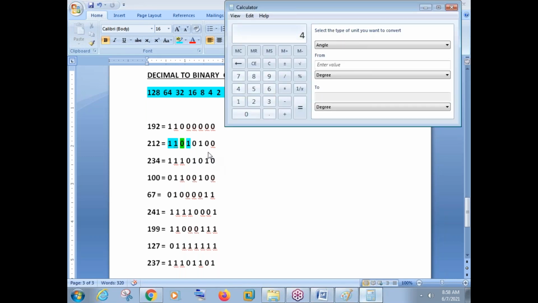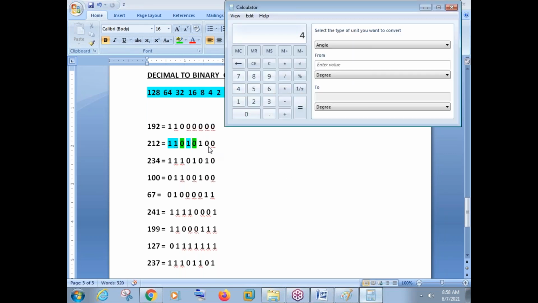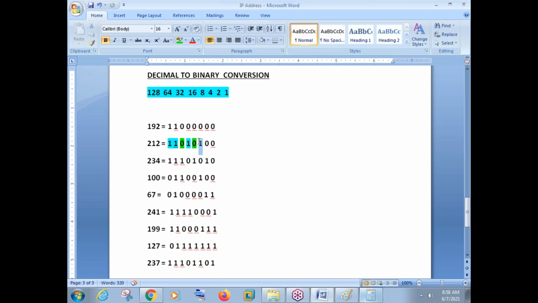Now the remaining is 4 here. And what is the next bit here? Next bit value is 8 here. Can you subtract 8 from 4? No, because 8 is a bigger number. You cannot subtract 8 from 4. Fine. So what is the next bit here? The next bit value is 4. So can you subtract 4 from 4? Of course we can subtract. So it will become again 1. And the other 2 bits will become zeros.